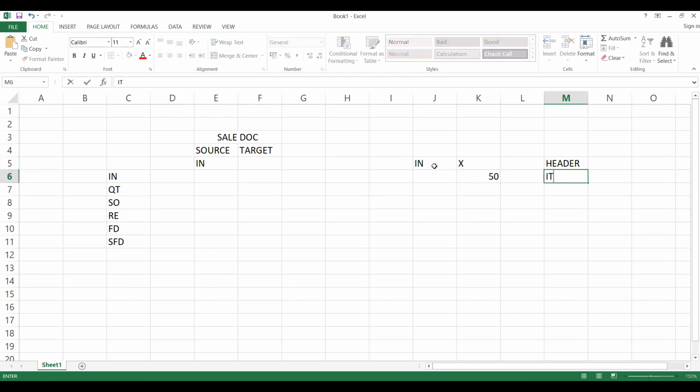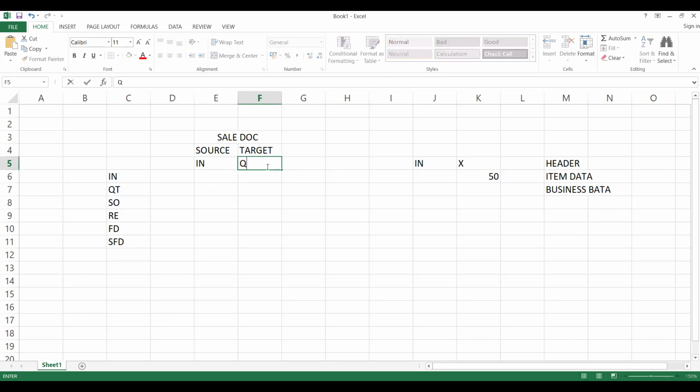Header data and item data. For inquiry we don't have schedule lines, but if you take order to delivery, you have schedule lines data. You have something called business data in this case also. So this is the data from the inquiry, whatever data I have, if I'm supposed to convert it into a quotation.